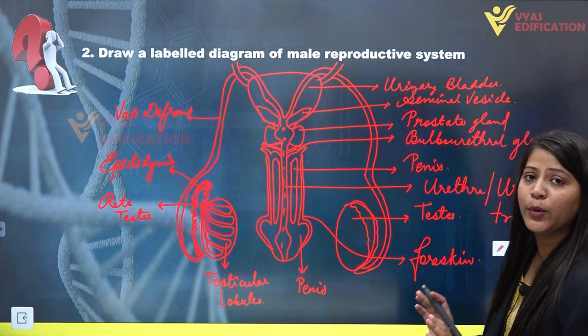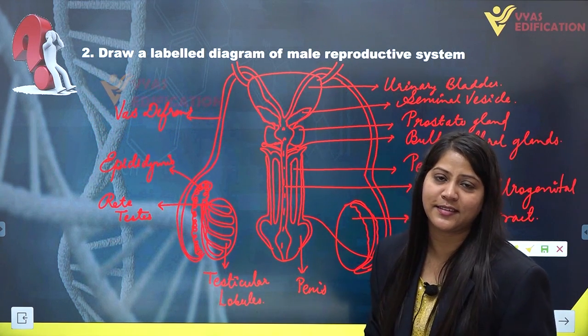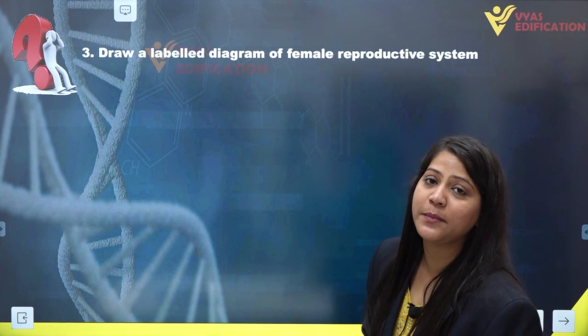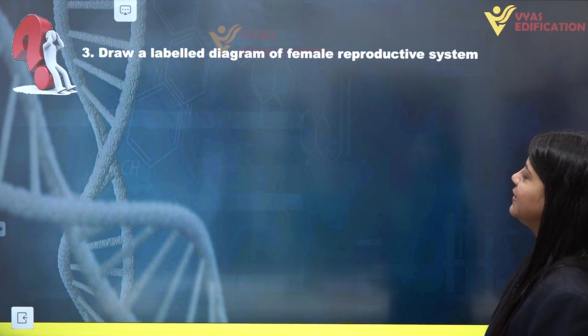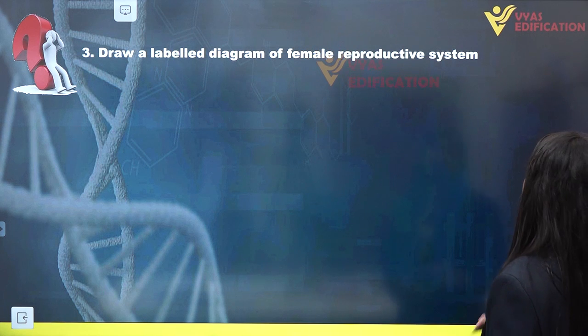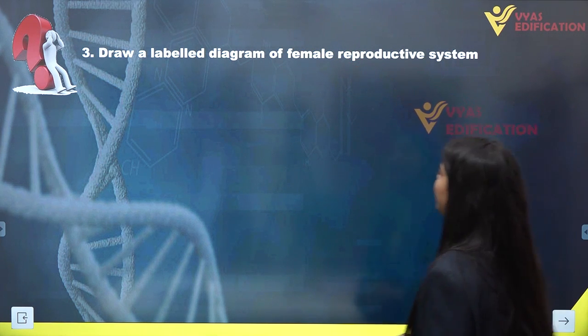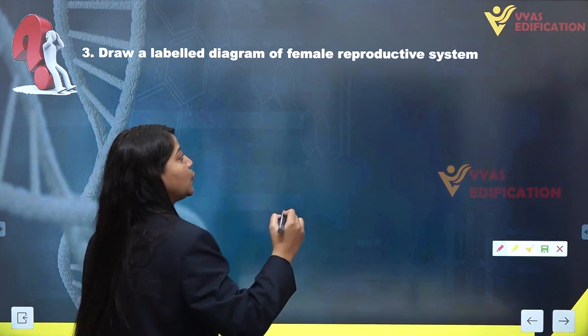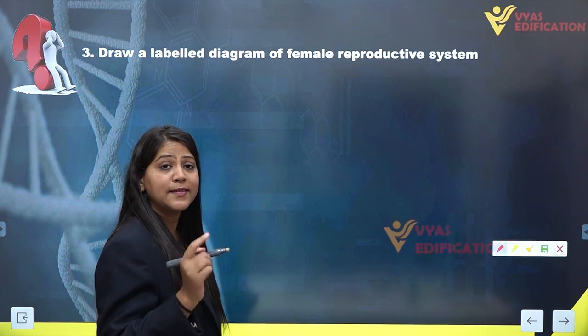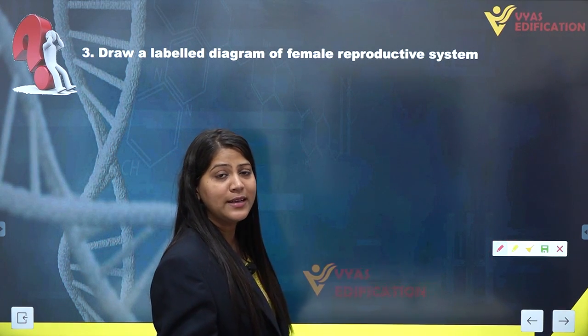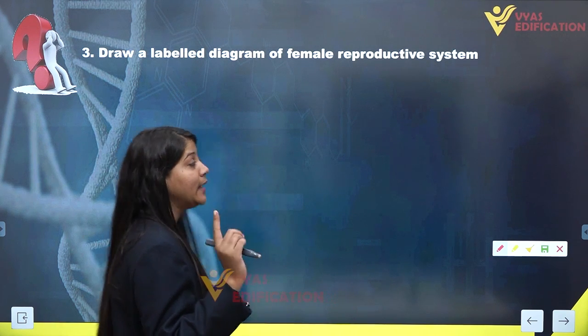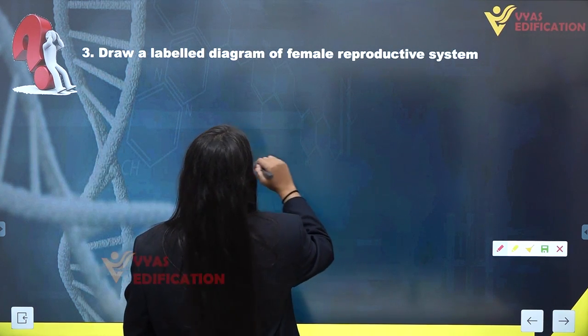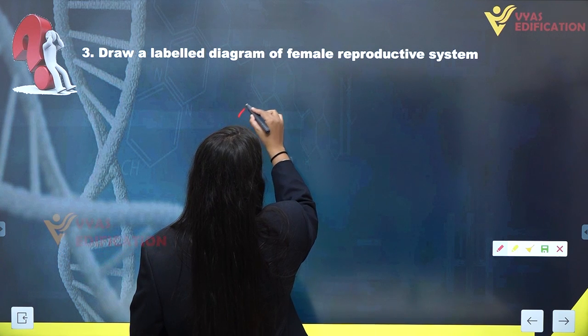Now we have completed the male reproductive system. So the next question, question number 3, is: draw a labeled diagram of the female reproductive system. Now let's make the female reproductive system. As we know, the female reproductive system consists of a pair of ovaries, a pair of fallopian tubes and a uterus. So first we are going to make a uterus.